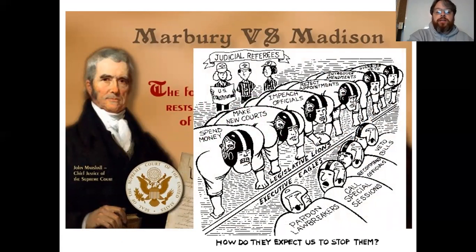So you can look over here, look at this little cartoon because it kind of explains or gives you some ideas of what was on the two sides.